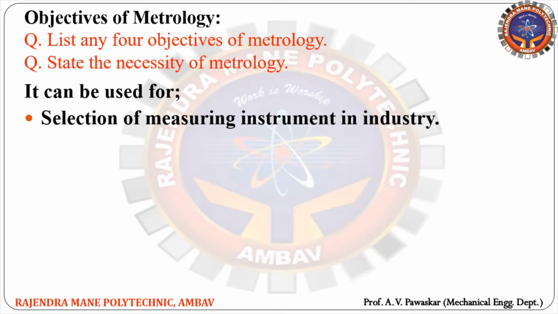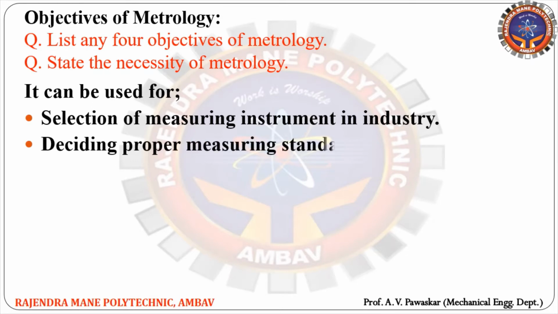The second objective is deciding proper measuring standards, right? Measuring standard means the system of units. There are different systems of units like SI, MKS, CGS, FPS. Which system of units you have to use for taking the measurement is important. So the decision of using the proper measuring standard is another objective of metrology.